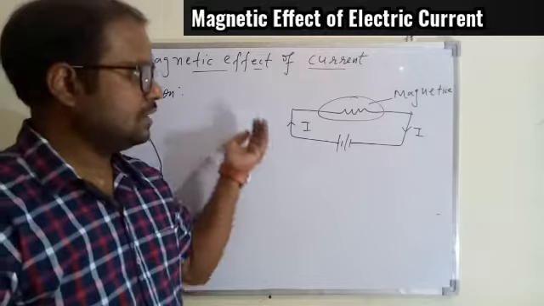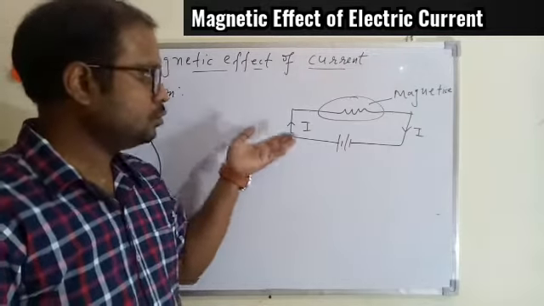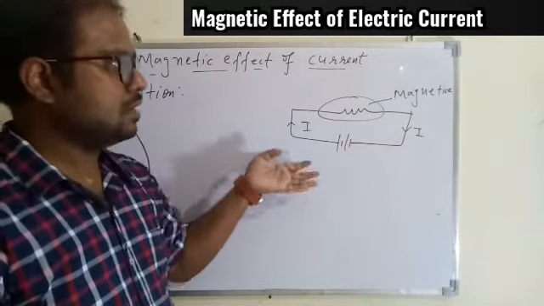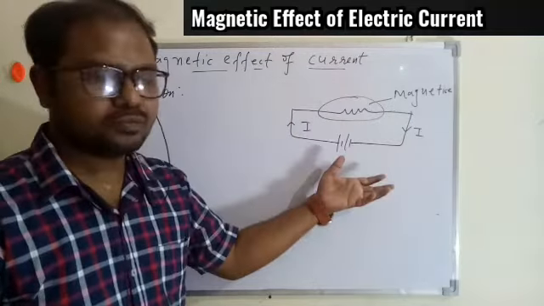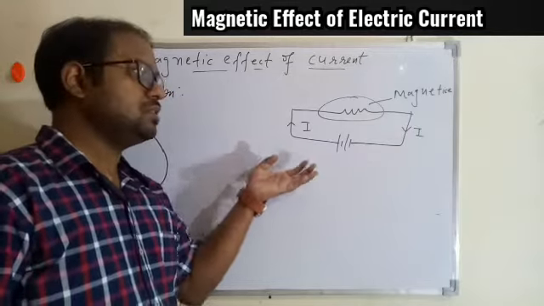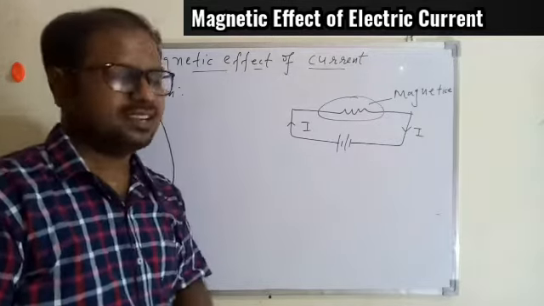The time the electric current starts flowing through the given circuit, the conductor in the circuit will start behaving as a magnet and will get magnetized, and this phenomenon is given the name magnetic effect of the electric current.